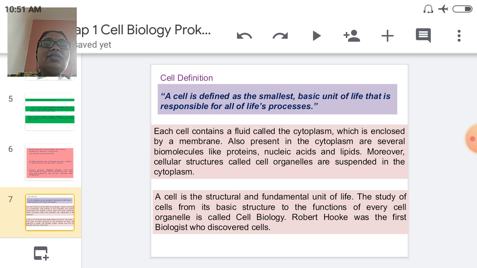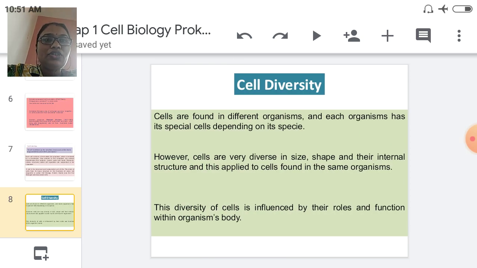Then a cell is a structural and functional, or fundamental, unit of life. The study of the cell, from its basic structure to every cell organelle, is called cell biology. And who was the first biologist that discovered the cell? This is about the definition of the cell.